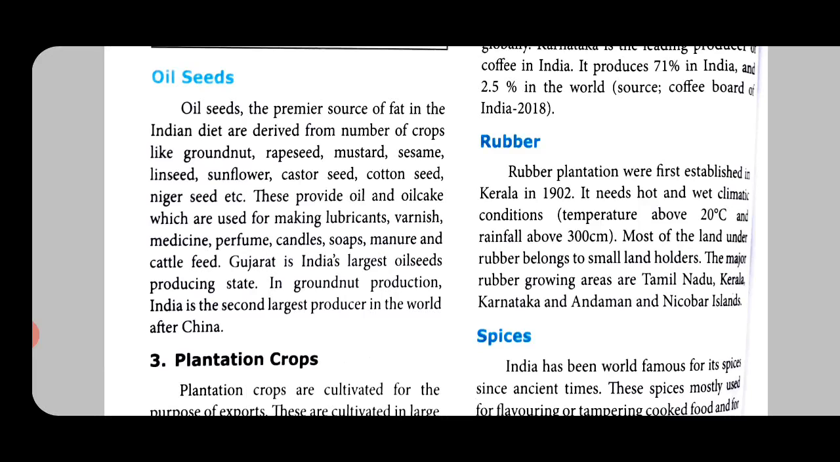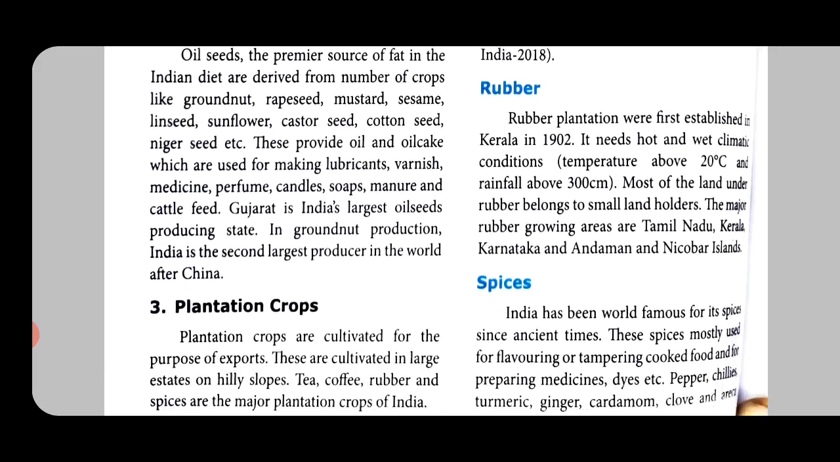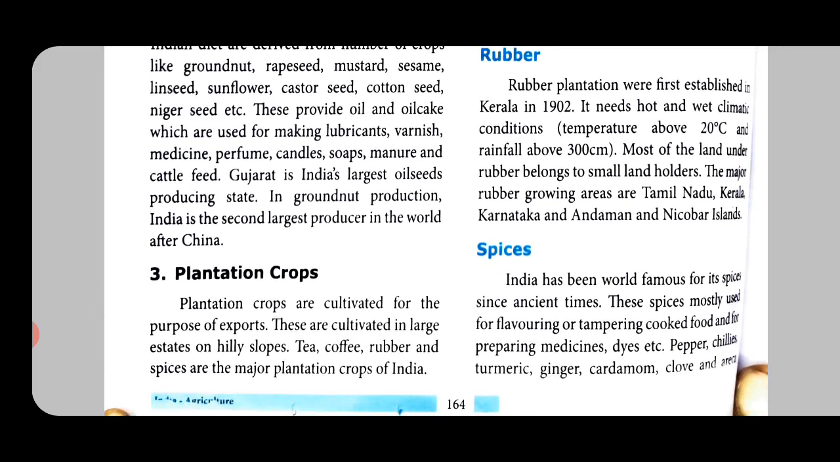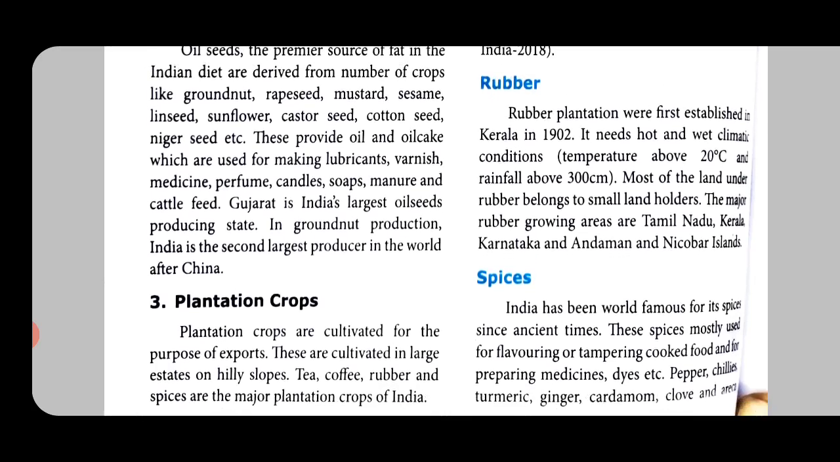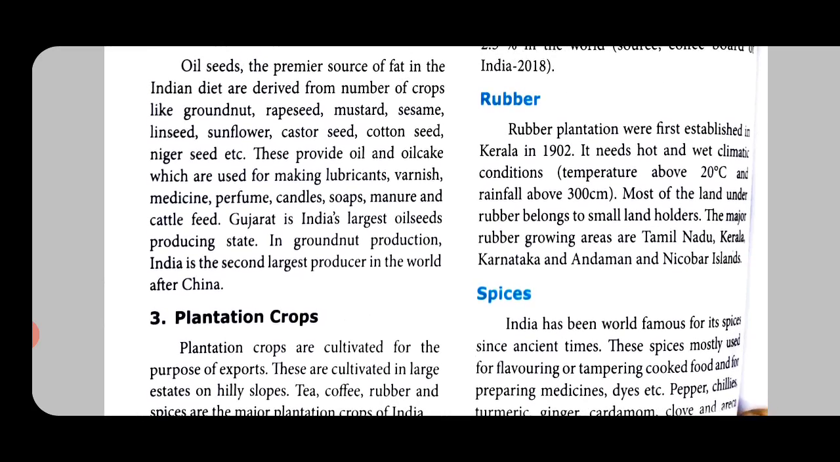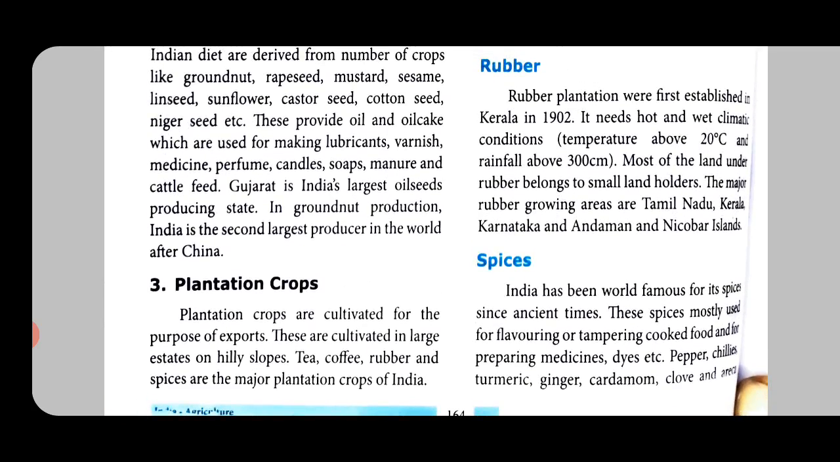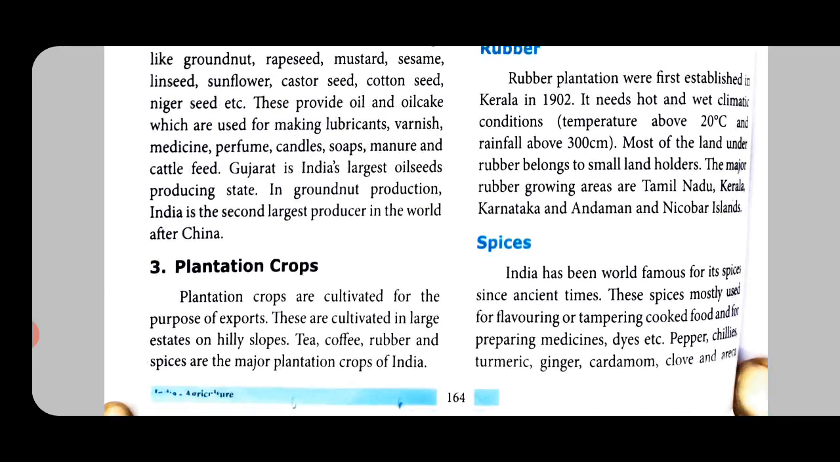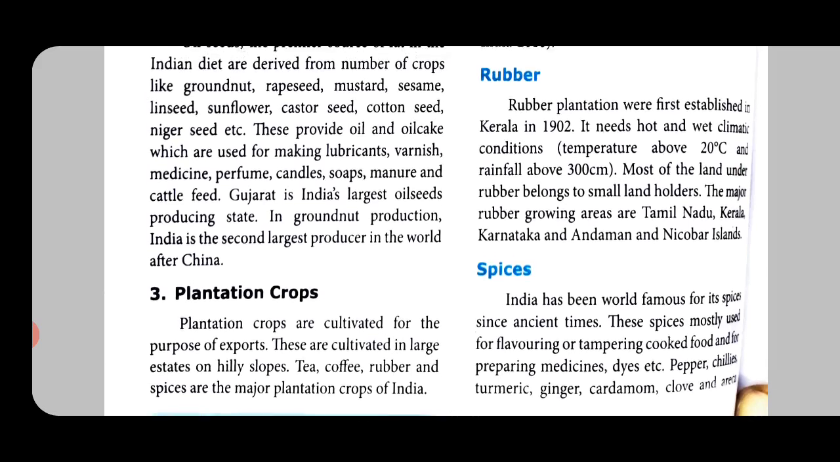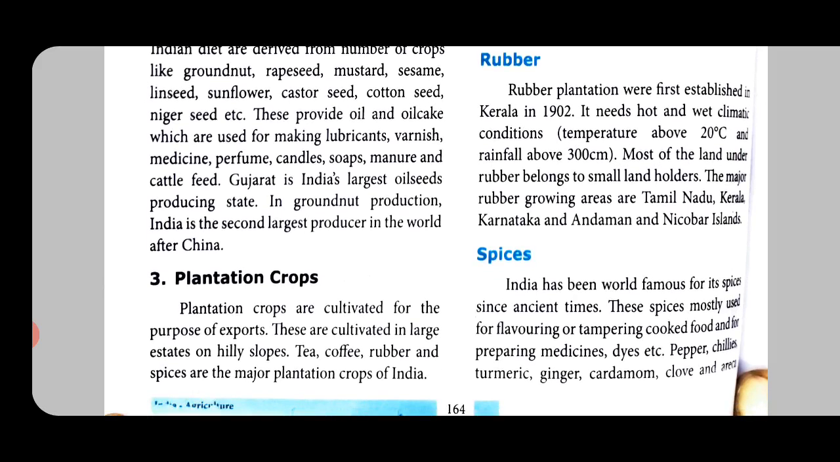So, what are the things we have? Sesame is nallenne, mustard is kadigenne, and sunflower oil, all that we are familiar with. These provide oil and oil cake, which are used for making lubricants. Lubricants is, if you have a two-wheeler, you would know when something is stuck, we use a kind of grease to make it smooth. That is called a lubricant. Varnish, medicine, perfume, candles, soaps, manure is fertilizer, and cattle feed.